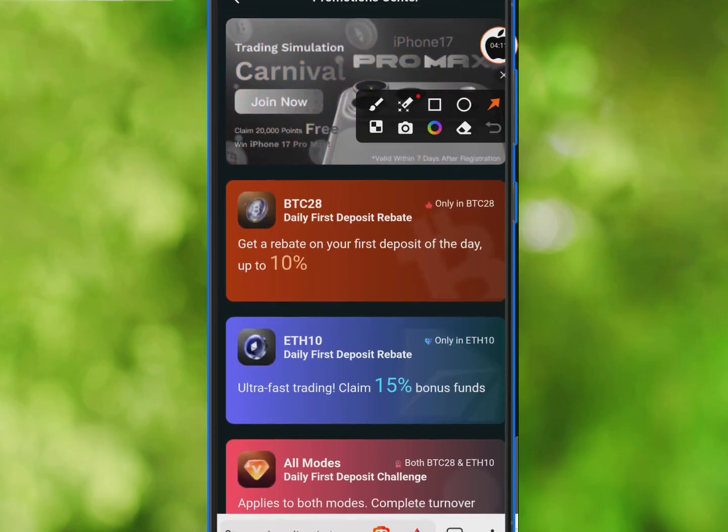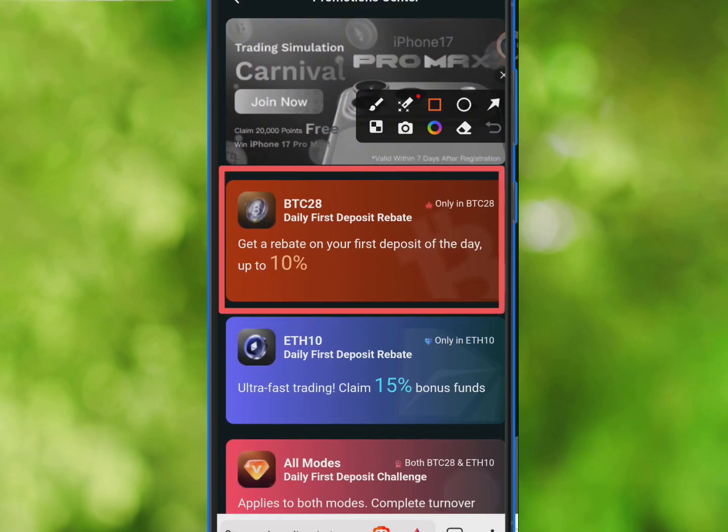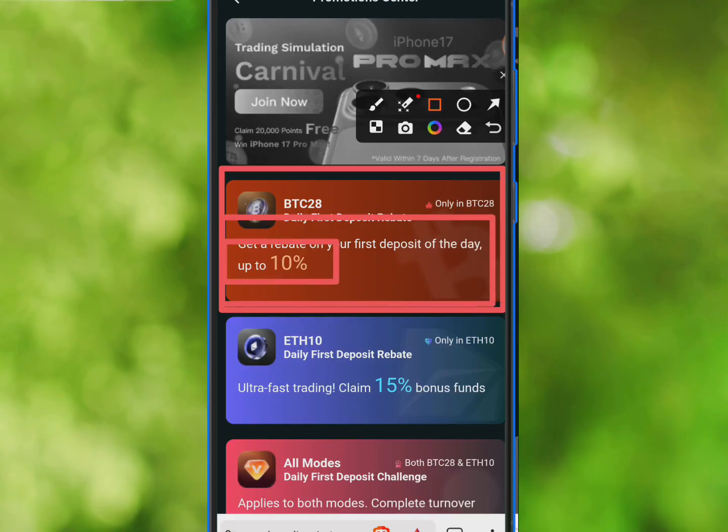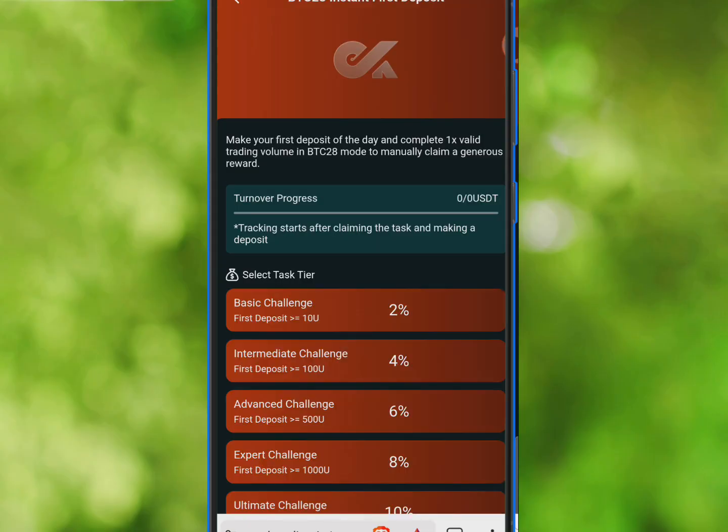So you are going to see the BTC28 bonus right here, and it actually tells you that you can get a rebate on your first deposit of the day. First deposit of the day, you can get up to 10% bonus on your first deposit of each day.